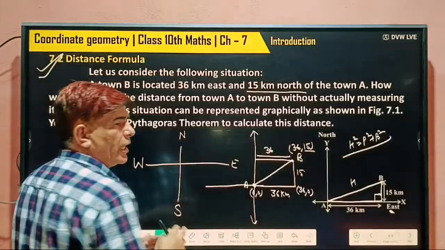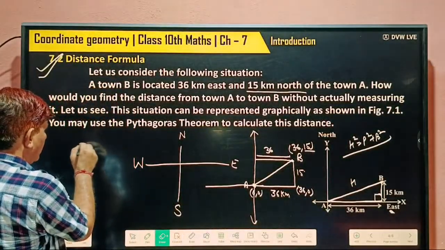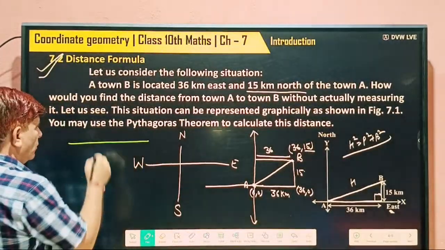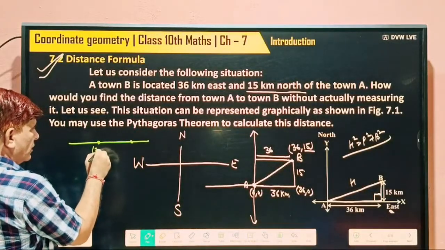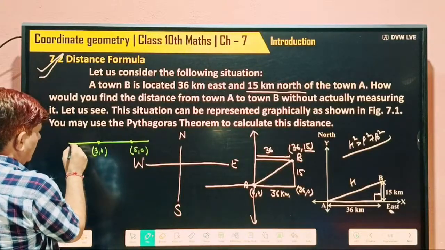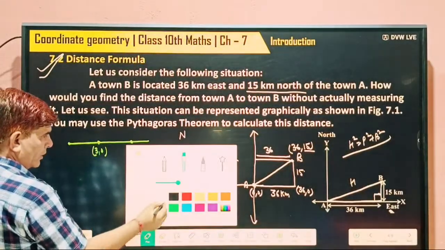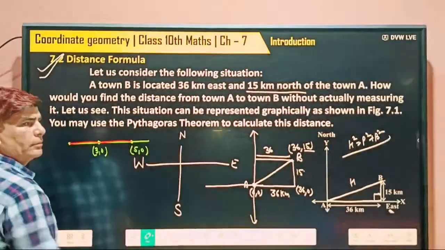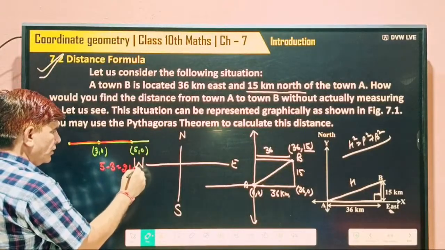First I told you, if both points are lying on the same axis, meaning you have taken one example like this, and one point is lying here, another is lying here, so its coordinates are 3 and 0, its coordinates are 5 and 0. So this is 3 units distance from the origin, and this is 5 units. So 5 minus 3, how much? 2 units.